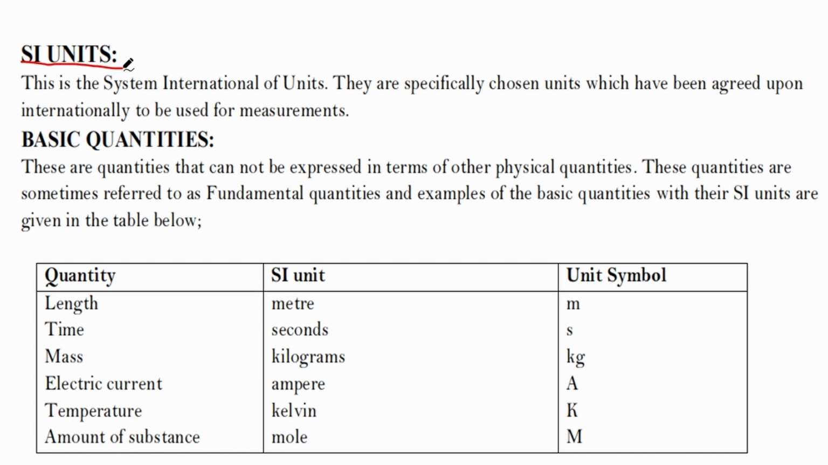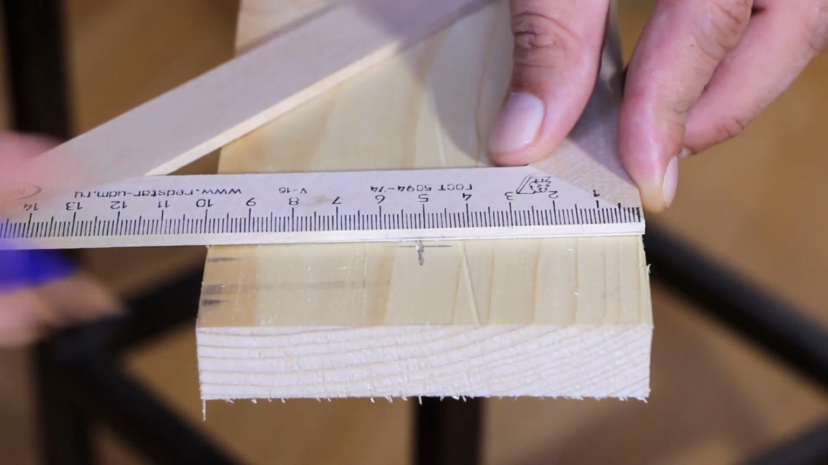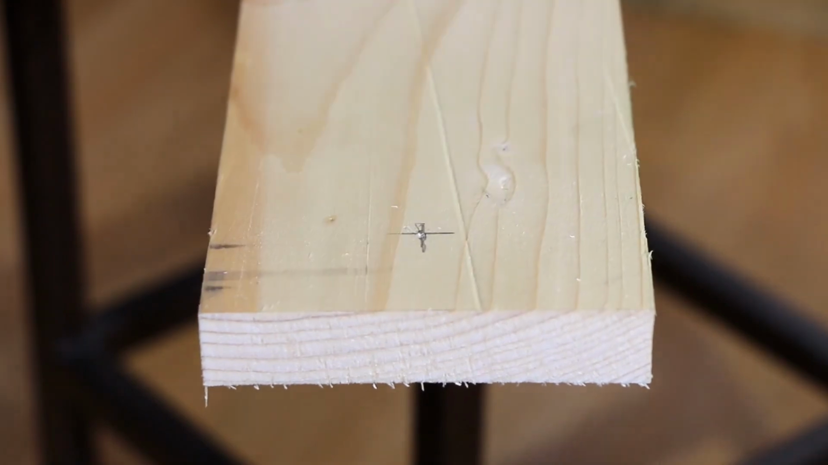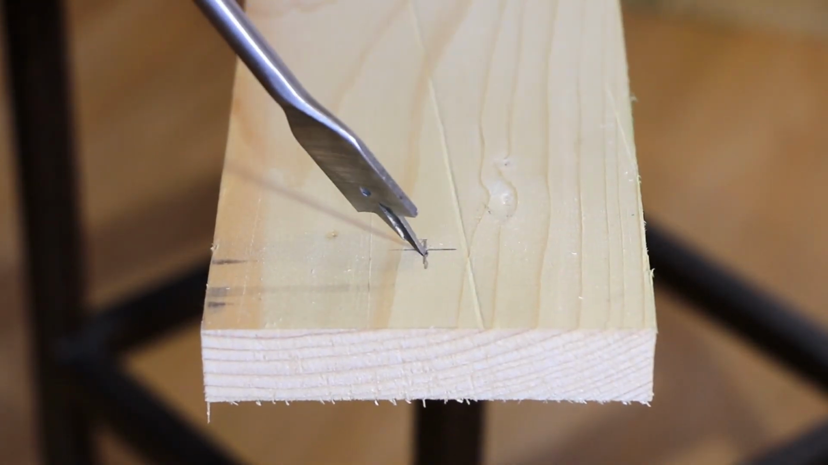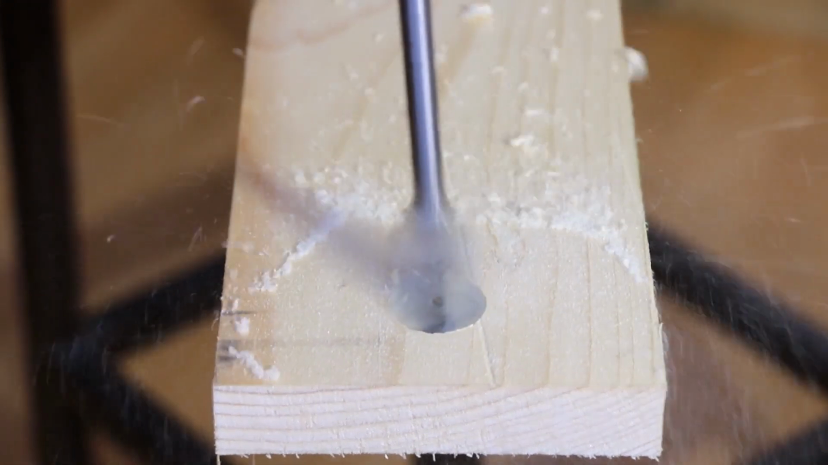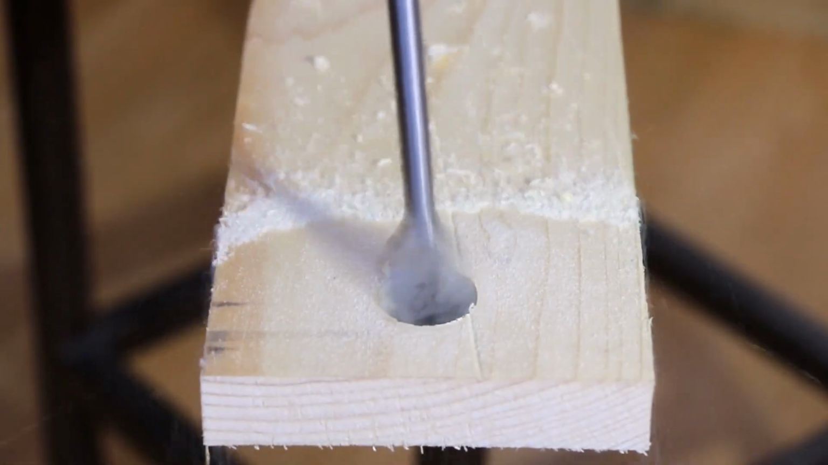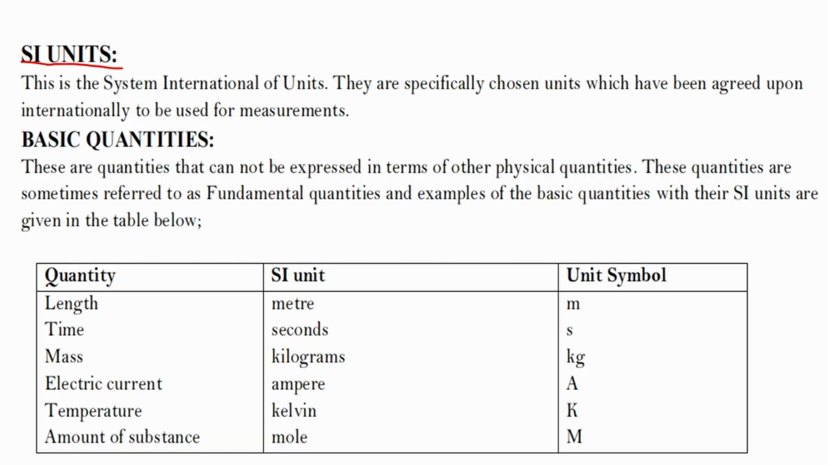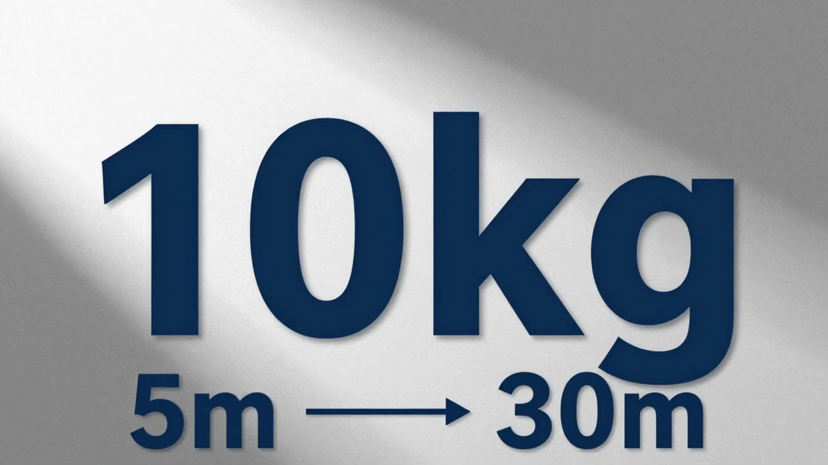Now, what are we measuring? We are measuring what we call a physical quantity. Anything that can be measured and expressed with a number and a unit is what we call a physical quantity, and it must have two parts. It must have a magnitude, that is a number, and then it must have a unit, that is a standard measurement.